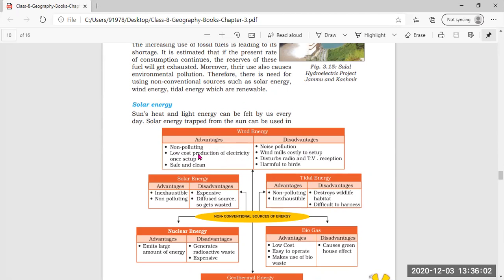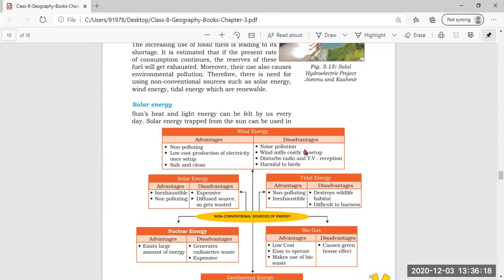It does not pollute the environment. The low cost production of electricity is also there. Once wind energy is set up, the cost of production is very low. Plus, it is also safe and clean.